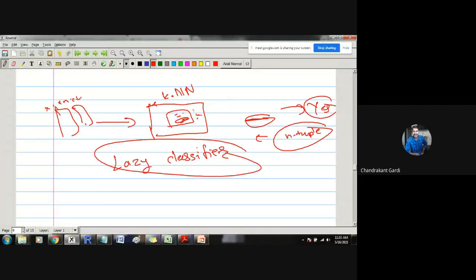So that is the approach taken by the KNN classifier, and therefore it is called a lazy classifier. Even if you provide the data to that particular model, it won't do anything with that data. Whenever a new observation comes in, at that particular time the classification or learning process will start, and then the decision will be taken, and therefore the execution time of the KNN classifier is quite slow.